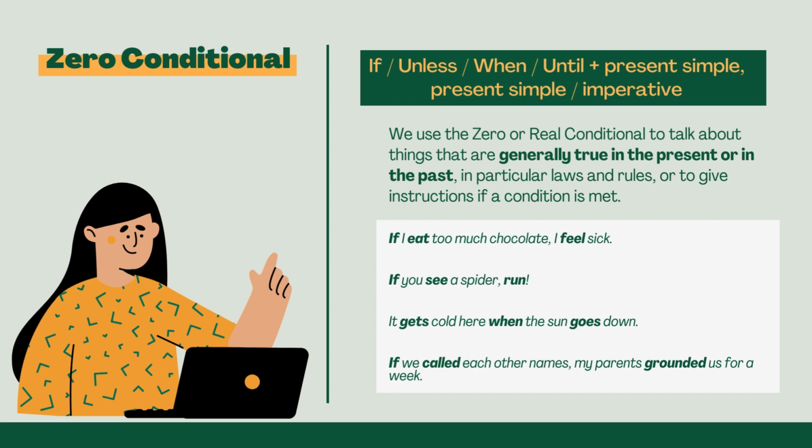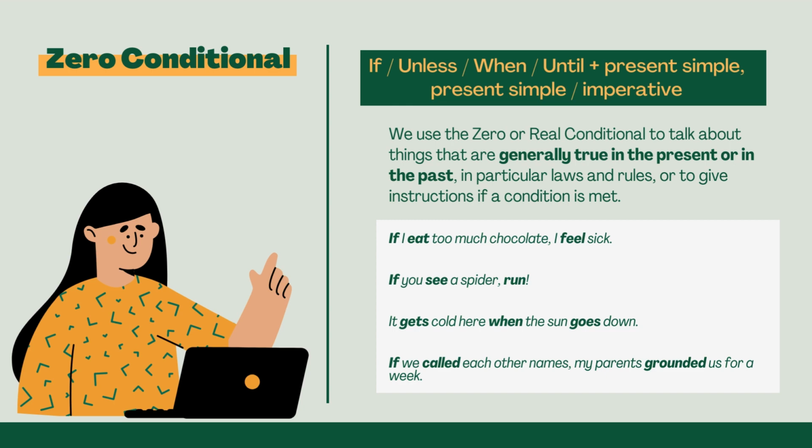We use the zero conditional to talk about things that are generally true in the present or in the past, in particular laws and rules, or to give instructions if a condition is met. If I eat too much chocolate, I feel sick. If you see a spider, run.